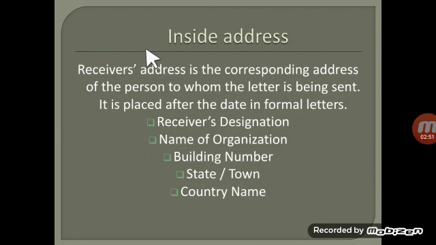In the heading you have to write the writer's address. In the inside address you have to write the receiver's address, meaning to whom the letter is being sent. It is placed after the date in formal letters. So firstly heading, then date line, after that inside address, which is basically the receiver's address, and this contains the receiver's designation, name of organization, building number, state or town, and after that country name.